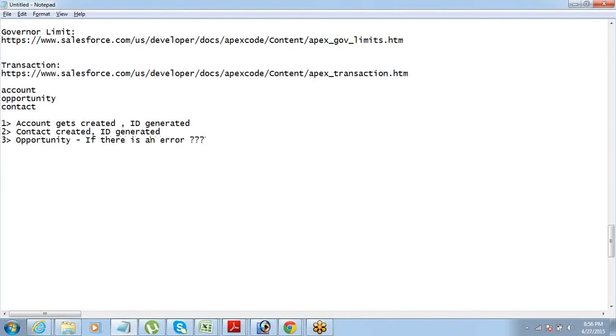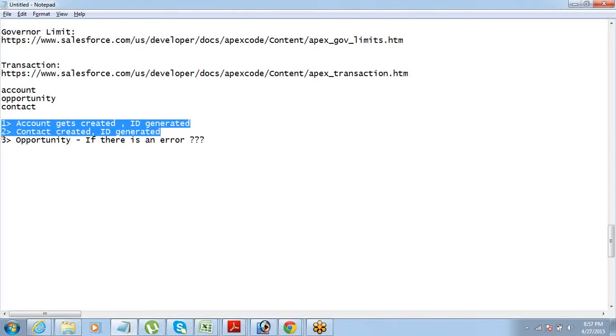then what do you think? What will happen? Opportunity definitely does not get created. But what do you think? Account and contact will remain in the database or they will be rolled back? They will be rolled back, which means removed. All right, there is no point because that is a complete transaction. So that has to either take place completely or should not, if there is an error. So in that case, these two steps will also be rolled back.